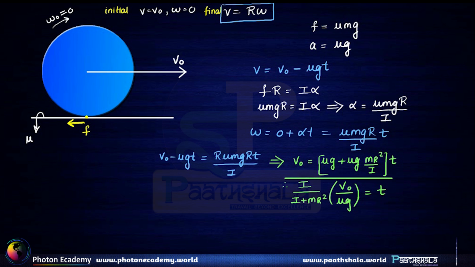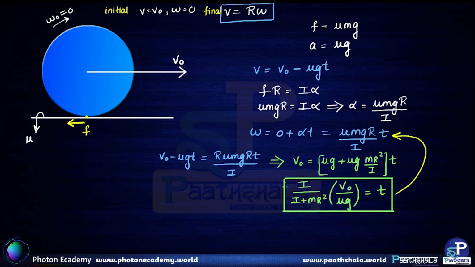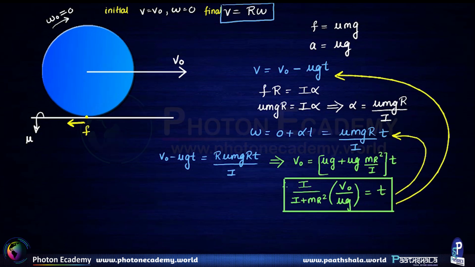Let us box this equation as a major conclusion of our analysis. This is the time after which pure rolling will start. Now if we were to find out omega and v, then we simply plug in this time in this equation and this equation, or if we are finding out omega, then we can simply find out v by the formula v is equal to r omega.